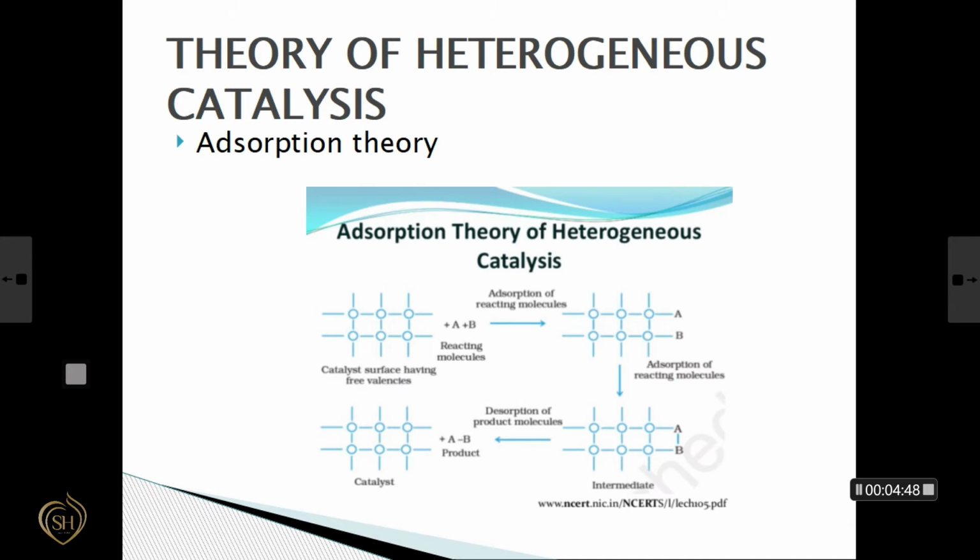Next is the theory of heterogeneous catalysis. The mechanism of heterogeneous catalysis can be understood with the help of adsorption theory. Here, according to adsorption theory, there are three important steps. First step is chemisorption of reactants on the surface. Second step, occurrence of chemical reaction at the catalyst surface. And the third step, desorption of product.